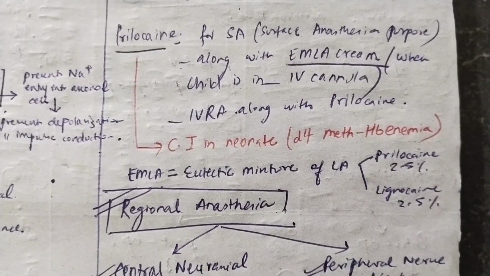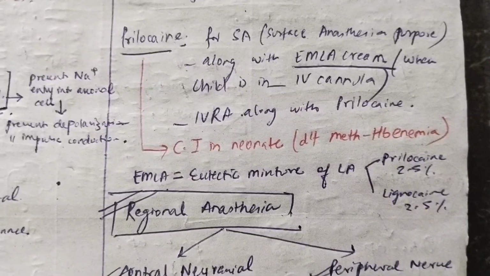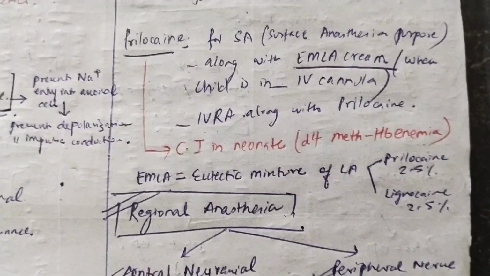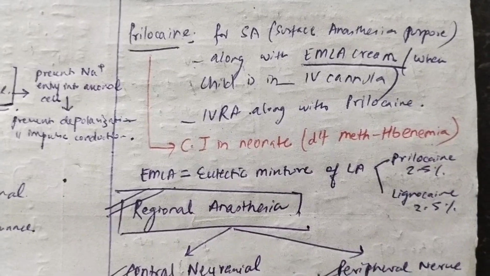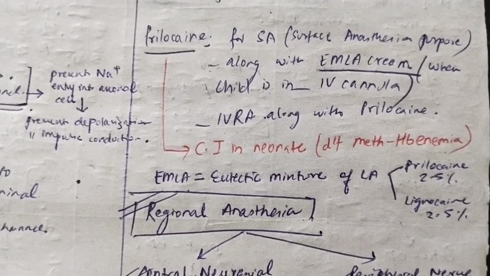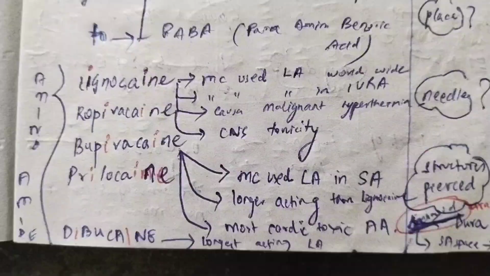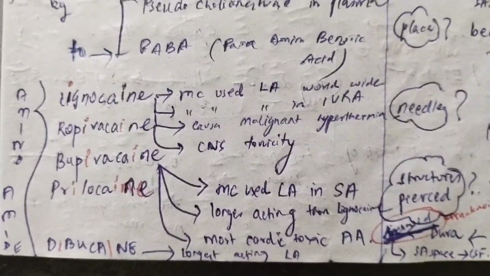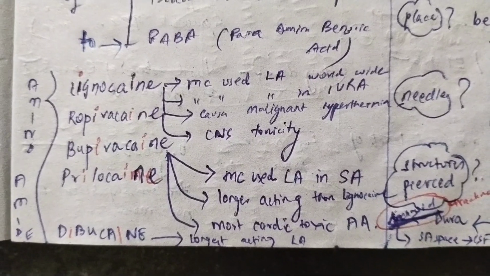Now, methemoglobinemia also occurs in adults, and we know methemoglobinemia is a severe condition. But in neonates, there is more chance of methemoglobinemia. Why? Because neonates already have fetal hemoglobin. So, prilocaine increases the further risk of methemoglobinemia in neonates, so we avoid that. For dibucaine, what you have to remember is that it is the longest acting local anesthesia, but it is not used in many places. It is just used as a dibucaine test.